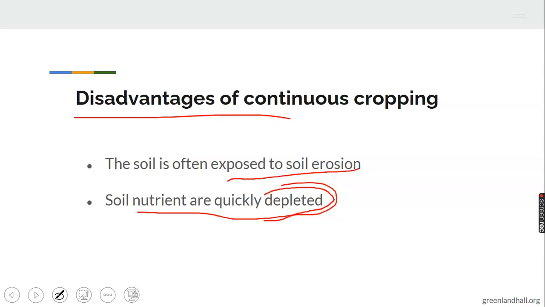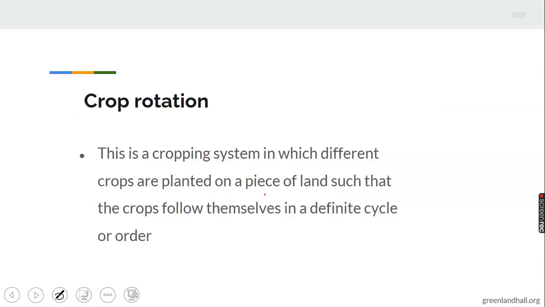The crops as well can lead to failure, if the crops are attacked by disease. When the crops are attacked by disease, it can lead to crop failure. And as well, the yield will be low as time goes on because the land has lost its soil nutrient.